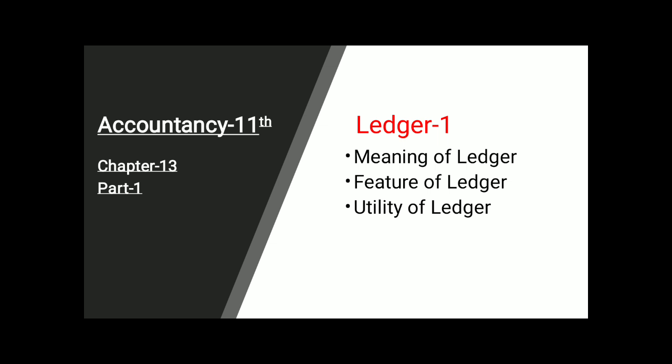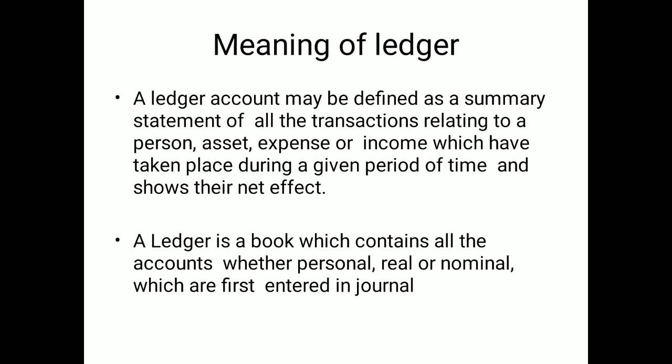Today we are going to give you the details related to the ledger: the meaning, features and utility of the posting, called the ledger. The meaning of the ledger can be defined as a summary statement of all the transactions related to a particular person, maybe Ram, Sham, etc. When I talk about Ram, it means all the entries related to Ram will be there.